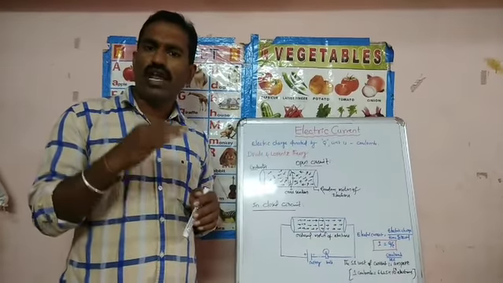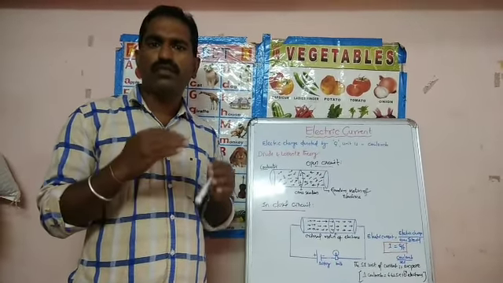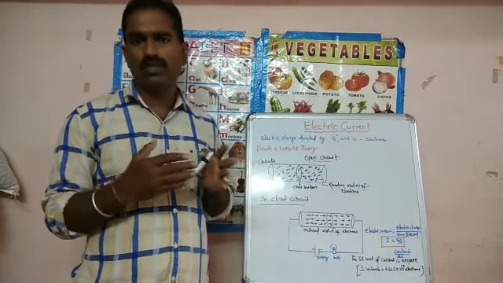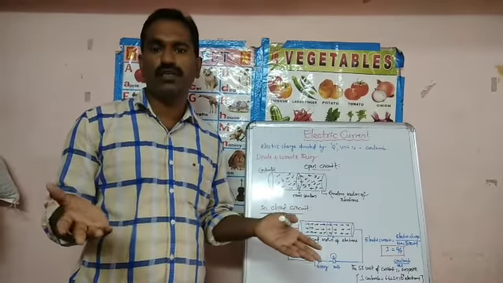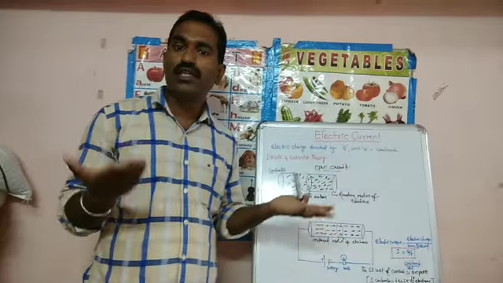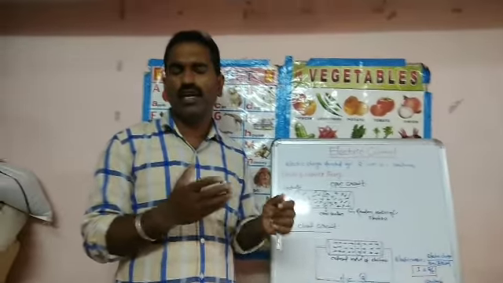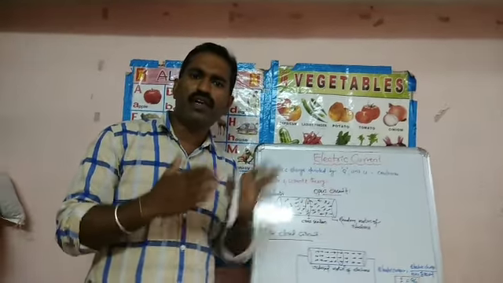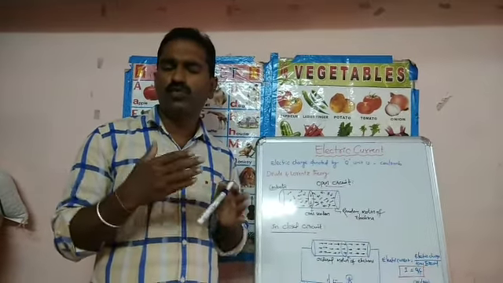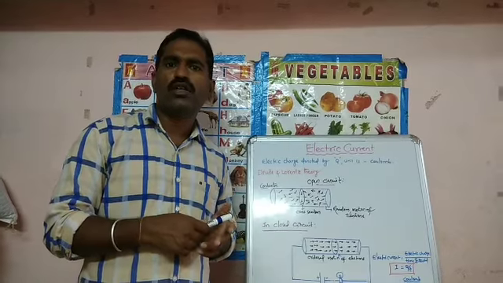Suppose the conductor is in open circuit, what happens? In the open circuit, the electrons are in random motion. That's why the electrons move in different directions. They can move in any direction.